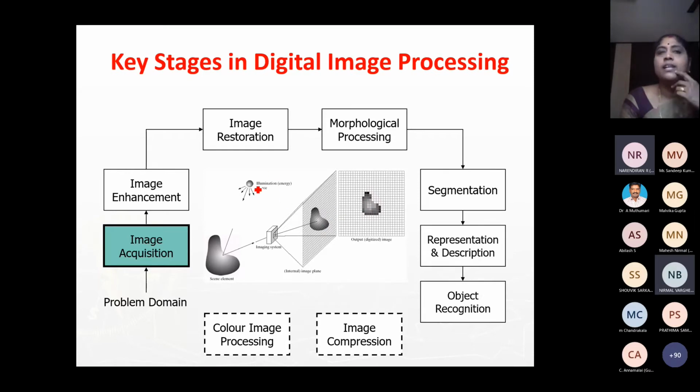Okay. So the illumination source, light falls on an object. The object reflects the light. The light is captured by the camera. It forms the image on the imaging plane. From the imaging plane, I have to convert that into a digital format using sampling and quantization technique. And this is the digital image. So this is the original image and this is the digital image. Okay. So this is image acquisition. We have already discussed that, so I'll not take much of my time there.